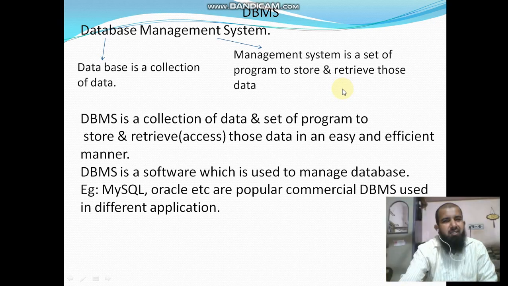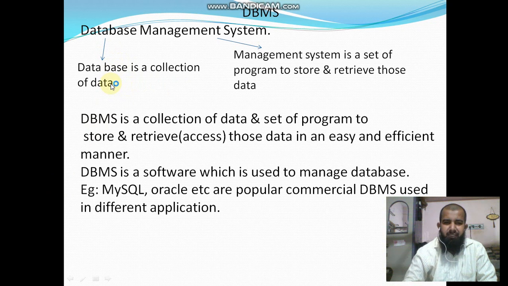Hello friends, today we'll start DBMS. What is DBMS? DBMS full form is Database Management System. What is a database? A database is a collection of data.